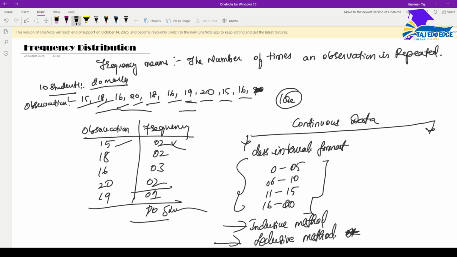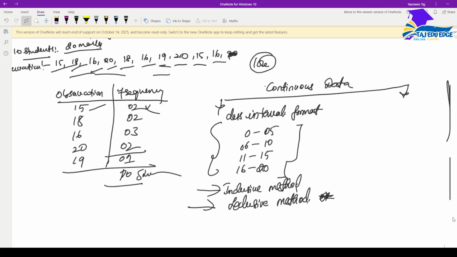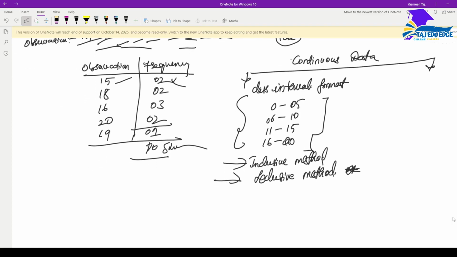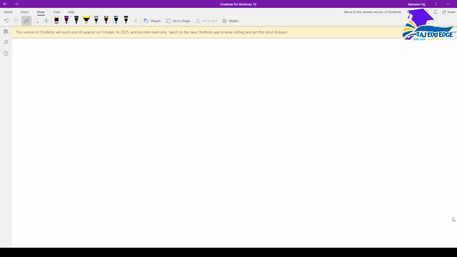Later we have to solve mean, median, mode problems of continuous data. So it's important that you understand the concept of inclusive method and exclusive method here. So I will take one simple example, and based on that example we'll be discussing the inclusive method and exclusive method. That will help you clearly have knowledge about these two concepts.